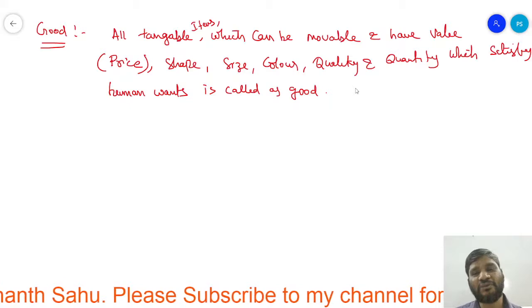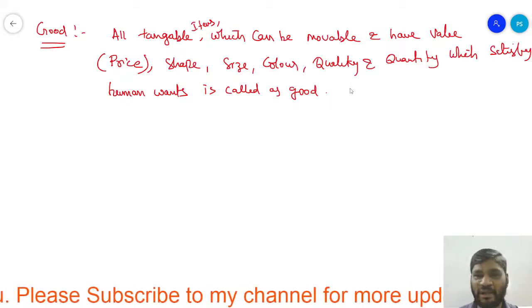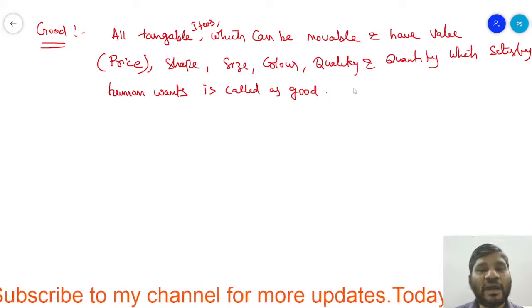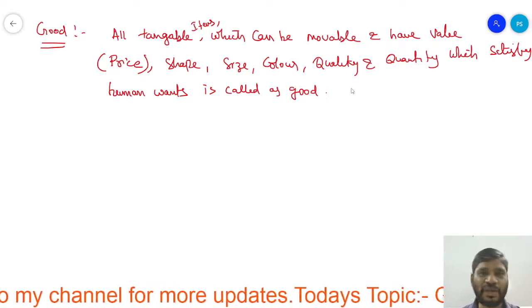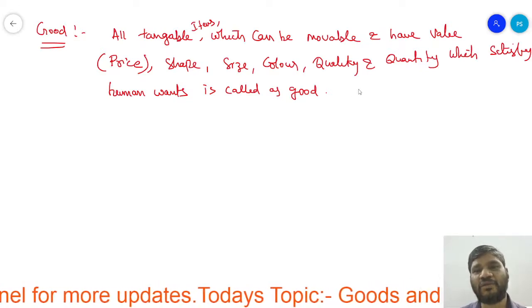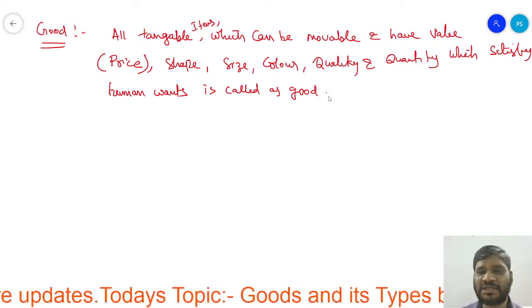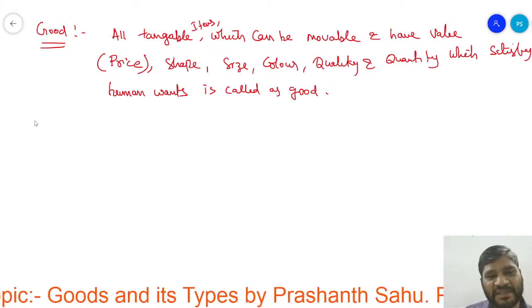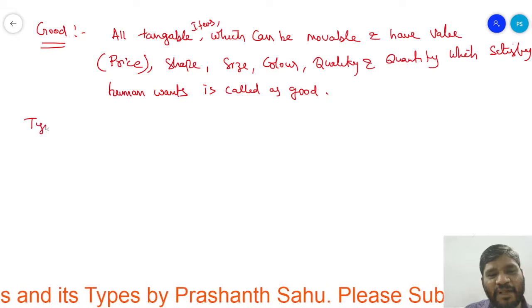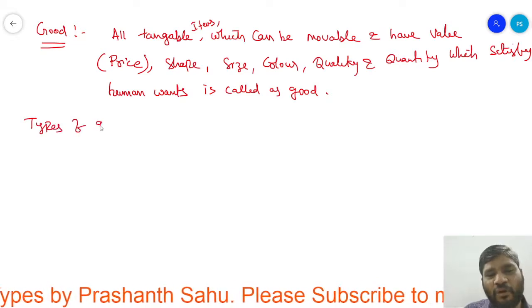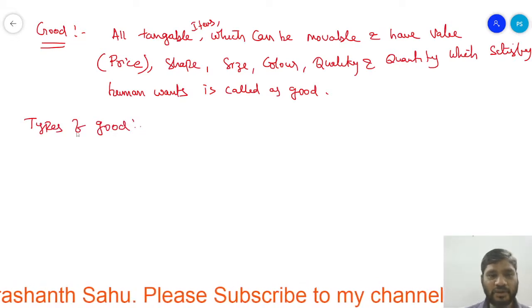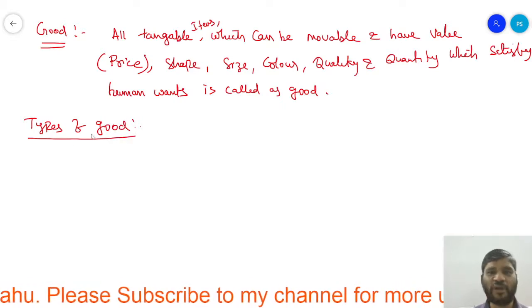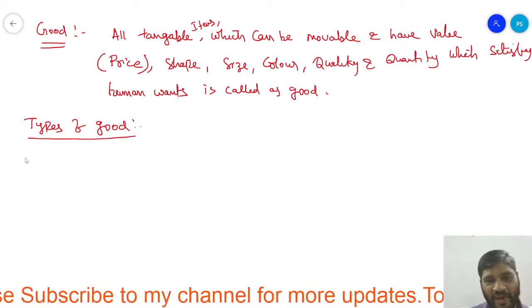And next, they used to have some sort of quantity. These all come under the good, which gives the perfect satisfaction of human wants. This is actually what we used to call a good. Next, we will discuss, again related to the topic, types of good. So what are the different types of good? Let us learn one by one.